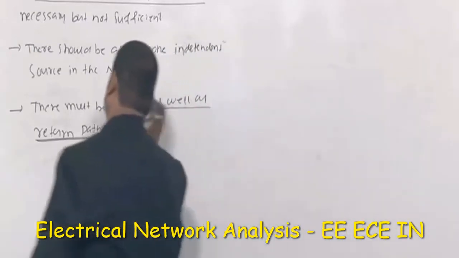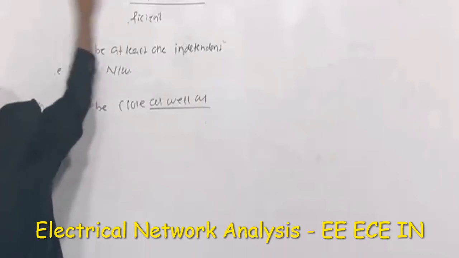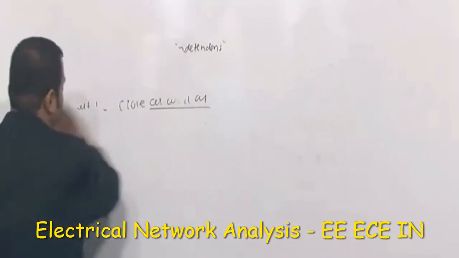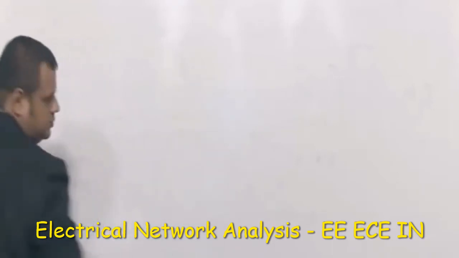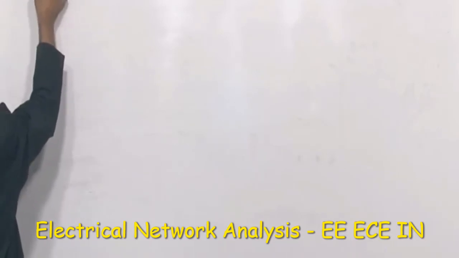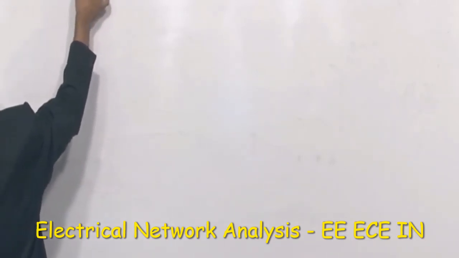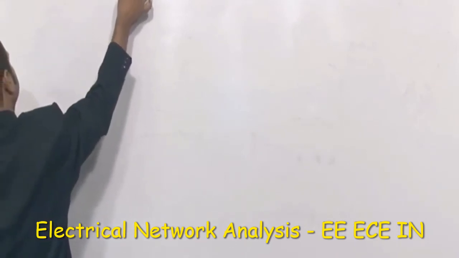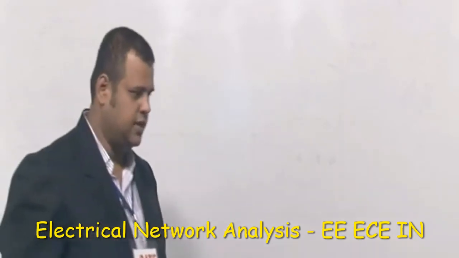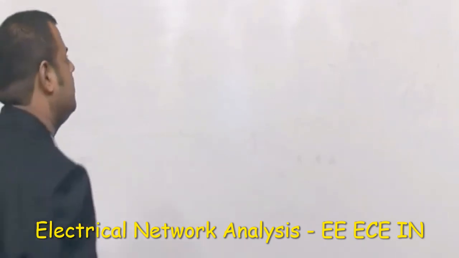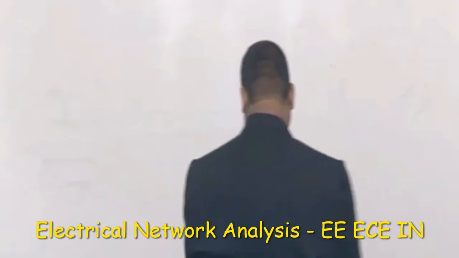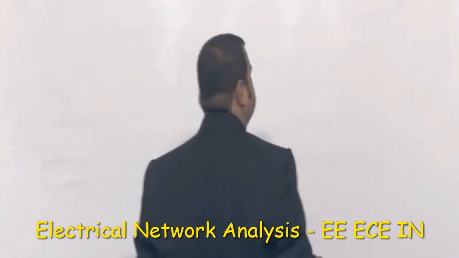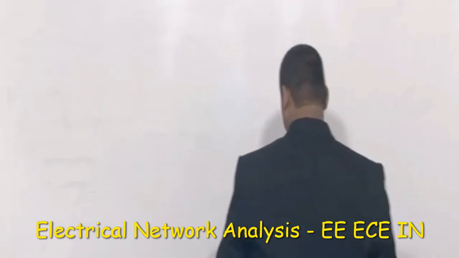Now concept number 7 is node, branch, mesh, loop. These are the repeated terms we use in the entire subject. So let us have an understanding of this. In order to explain this, I am considering one particular interconnection. I will explain all these things from this only.